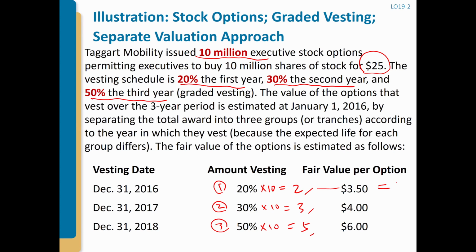What is the total? So that's going to be 7 million, right? 2 million times this 350, so 7 million should be the total value. Total value. Okay, and how about this 3 million shares?